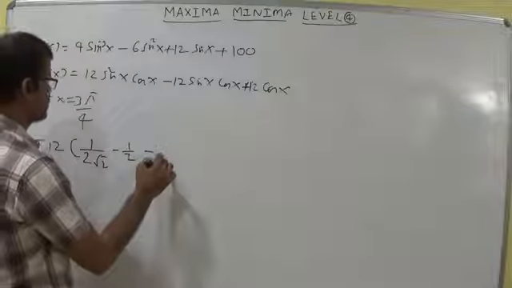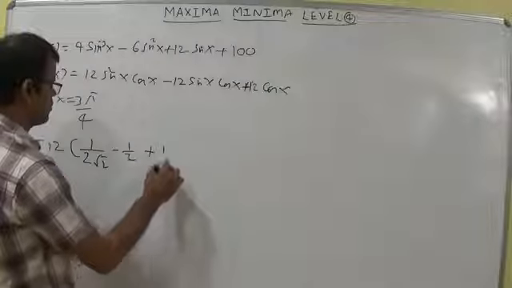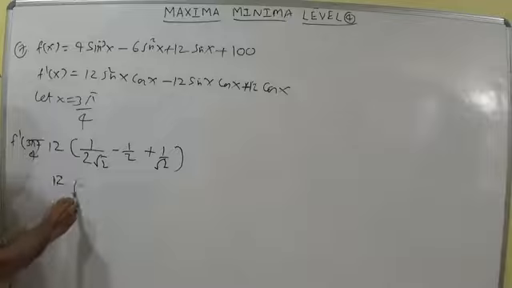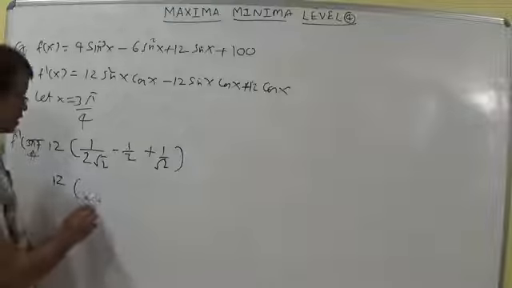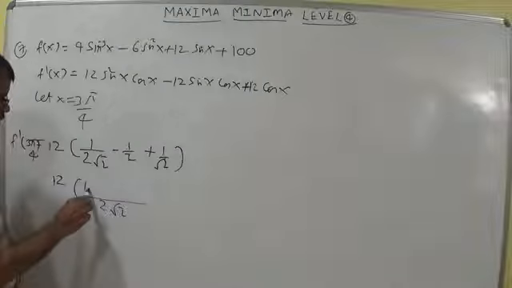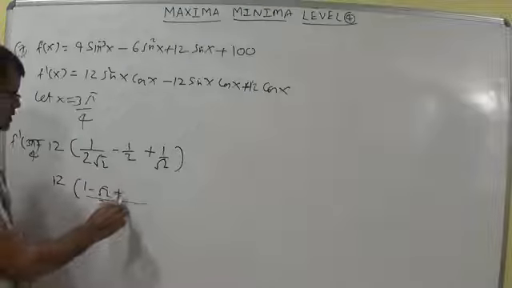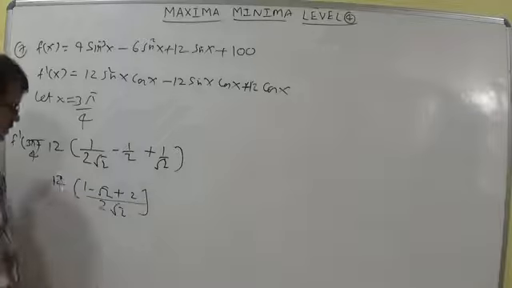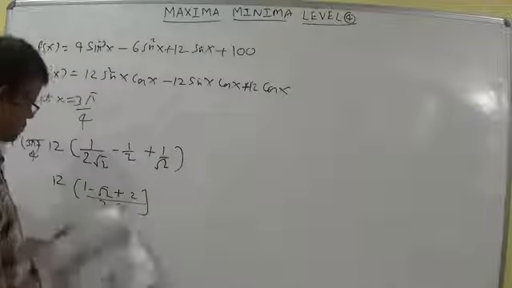Plus 12 cos x means plus 1 by root 2. So 12 into, taking LCM 2 root 2, here you can write 1 minus root 2 plus 2. 2 plus 1 is 3, 3 minus root 2.